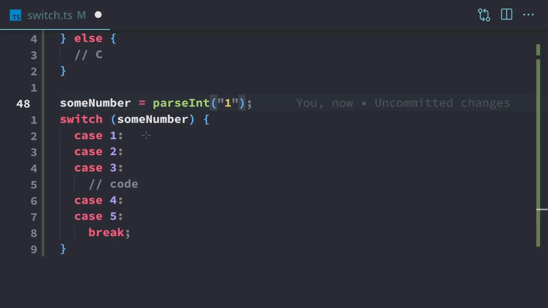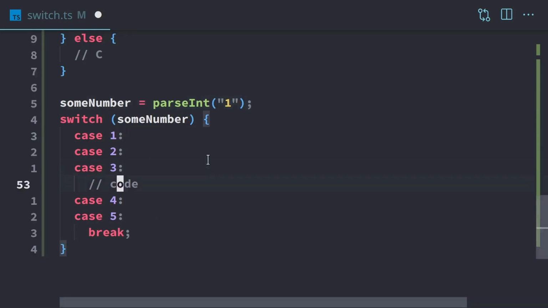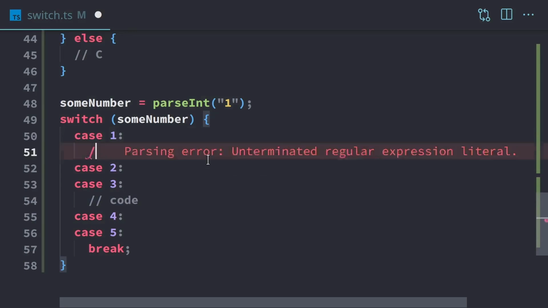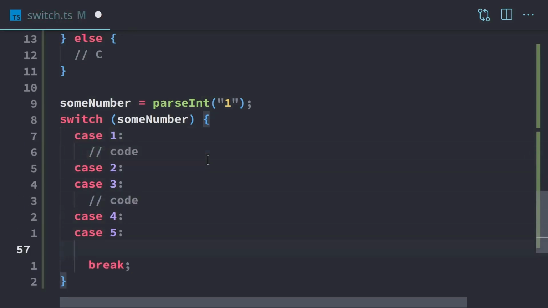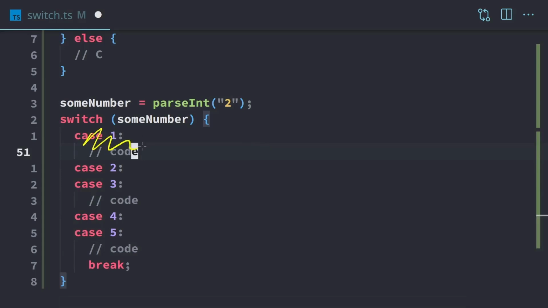Now this behavior is called fall through, because we have number 1 and then we fall through each case, executing all the code in every single one until we hit break. What that means is we can have code right here, we can have code there, we can have code anywhere we want. And sometimes we can optionally not have code. So if we change that to 2, then case 1's not going to execute, but 2 will execute and there's nothing here. Then 3 will execute and we do have some code, which will again be run. Then 4 will fall through, and then we'll go to 5 and execute more code.